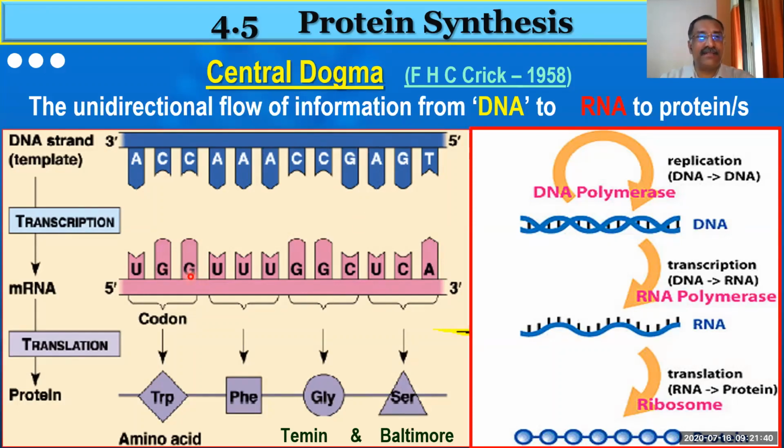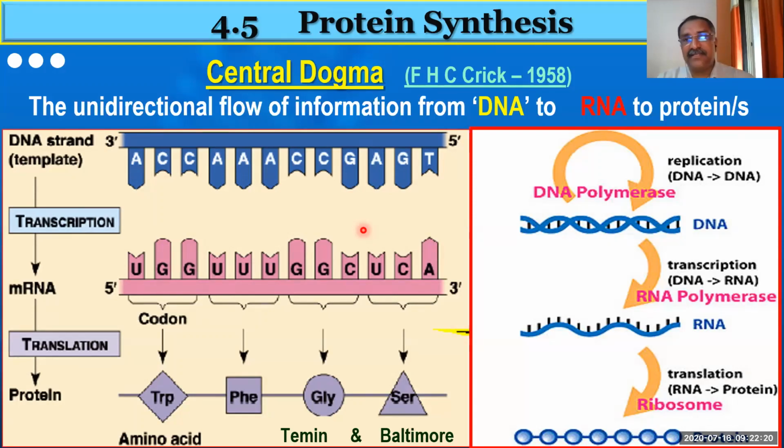The other strand will lie as it is, it gets separated and sits on the side. And the blue strand, which is running in 3' to 5' direction, will synthesize a new strand. And that new strand will be the RNA. In this case, they are going to synthesize, I'm sorry, messenger RNA.